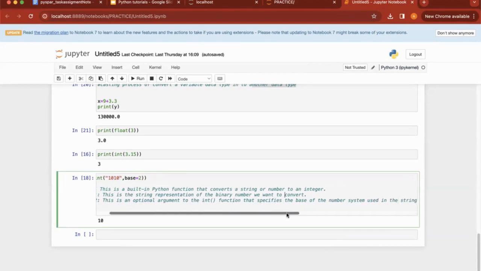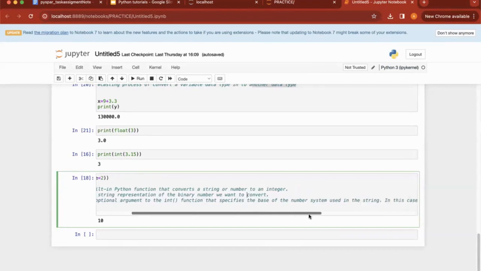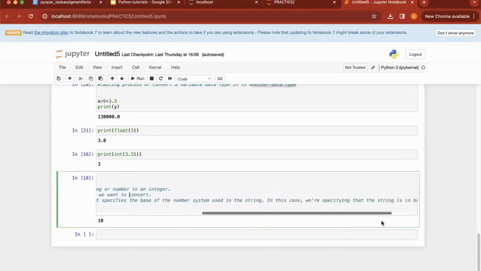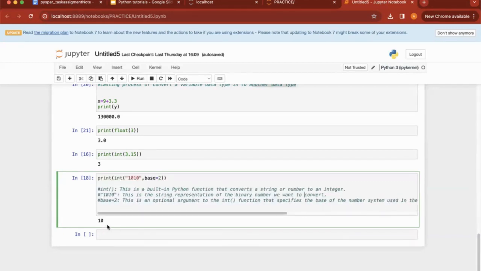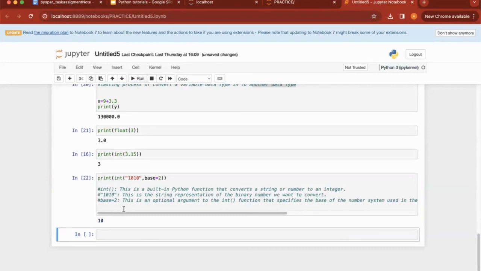That specifies the base of the number system used in the string. In this case, we have specified that the string is base 2, binary. So now we have achieved 10, and 10 is the integer. This is the output, guys. Let me execute again. So this is the major thing we are going to utilize with the help of cast, guys.